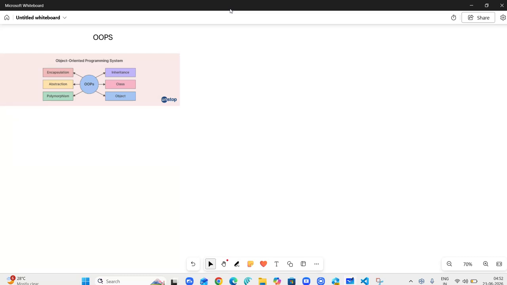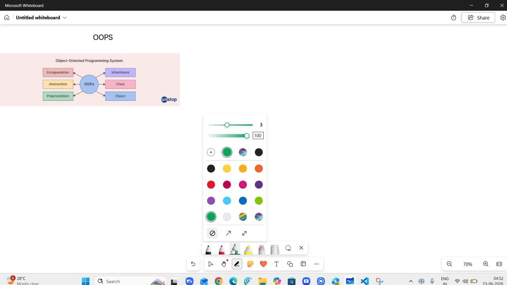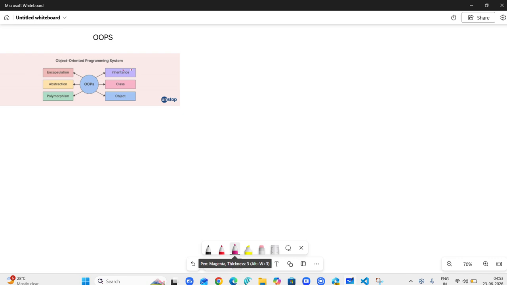In this lecture, I'm going to cover all the pillars one by one. For the first pillar, I'm going to cover abstraction. So today I'm going to cover abstraction. Abstraction is a very simple concept.